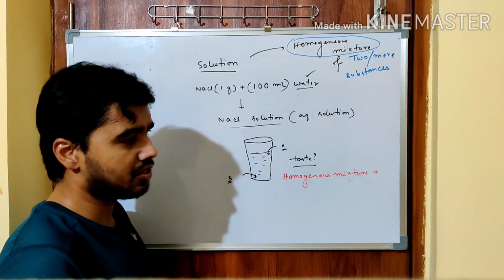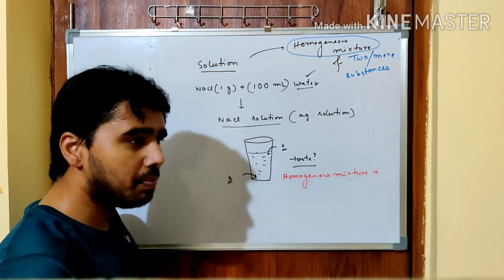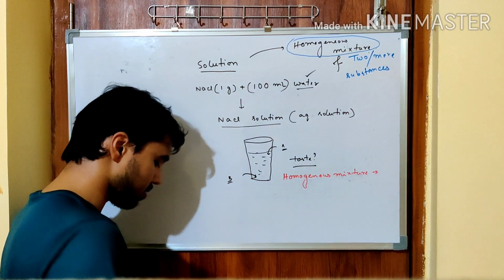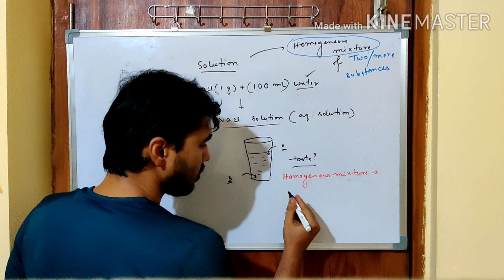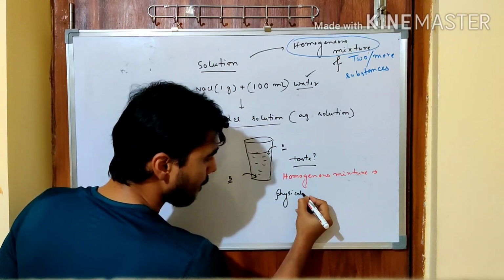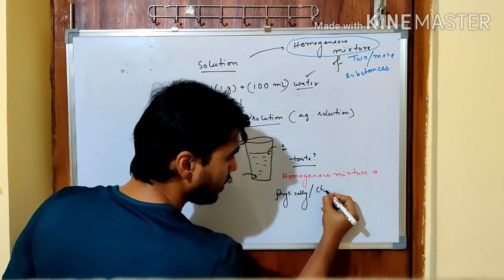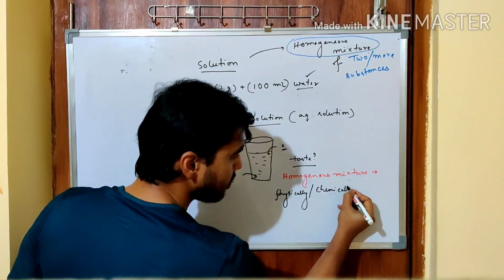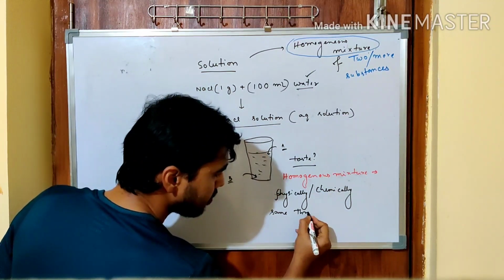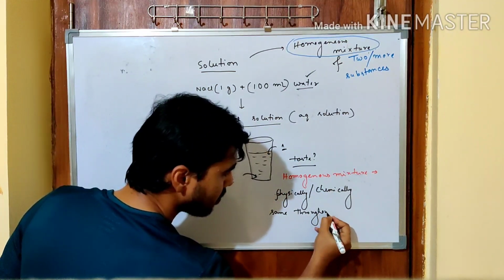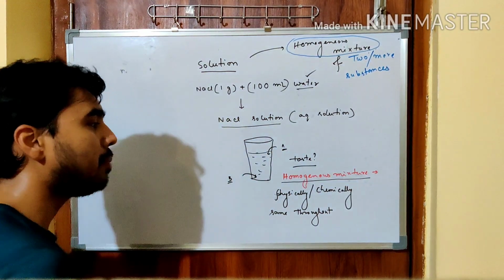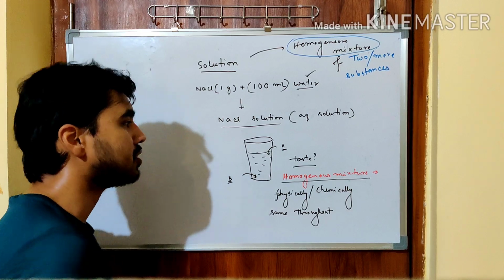So the taste or the properties should be expected to be the same throughout. So a homogeneous mixture means physically or chemically the same throughout. That is the main property of a homogeneous mixture.